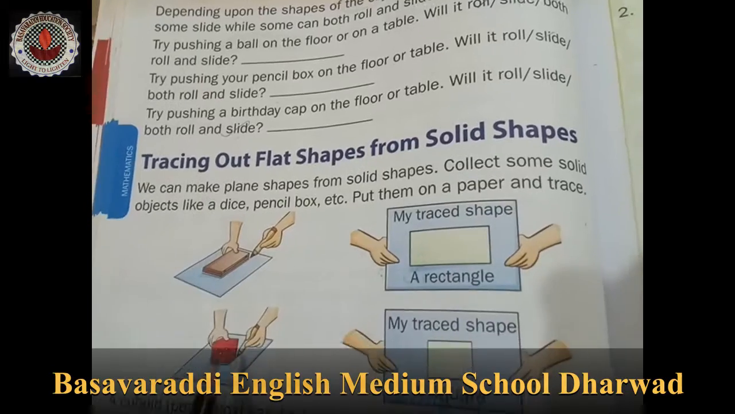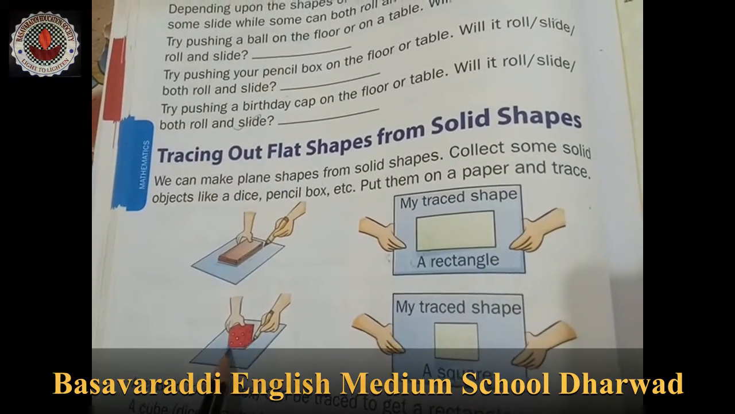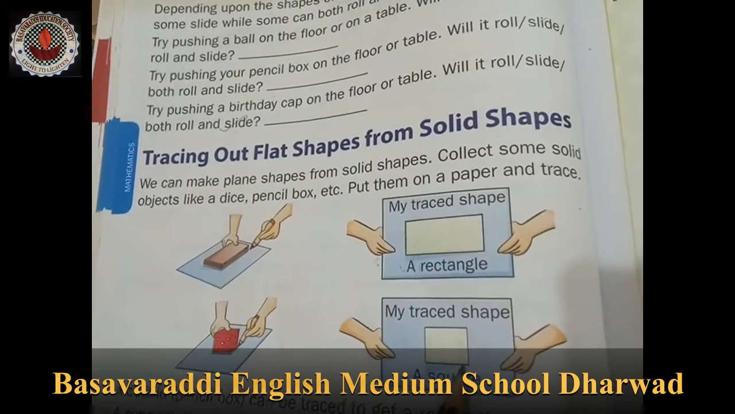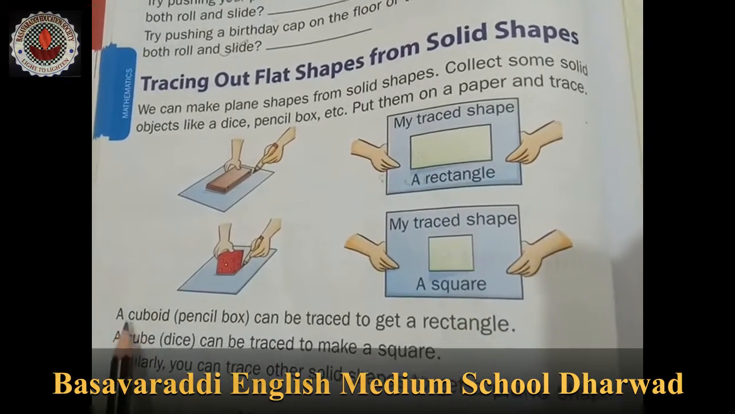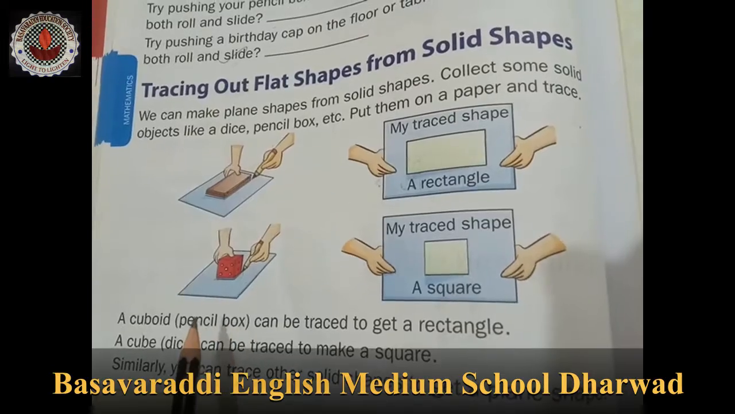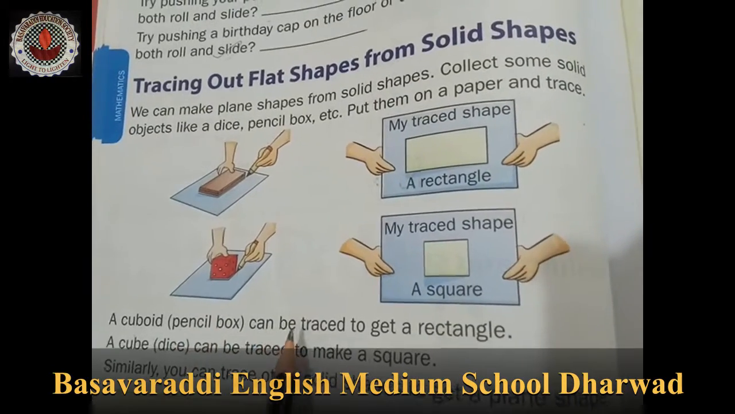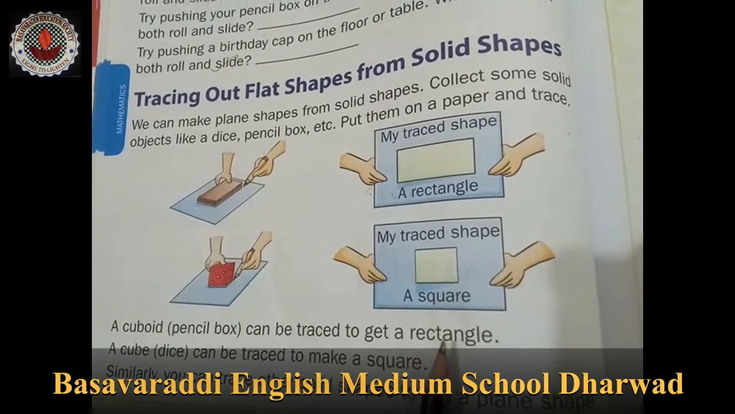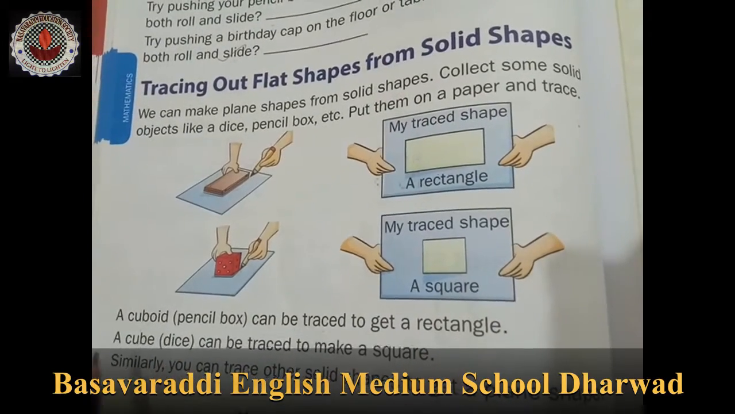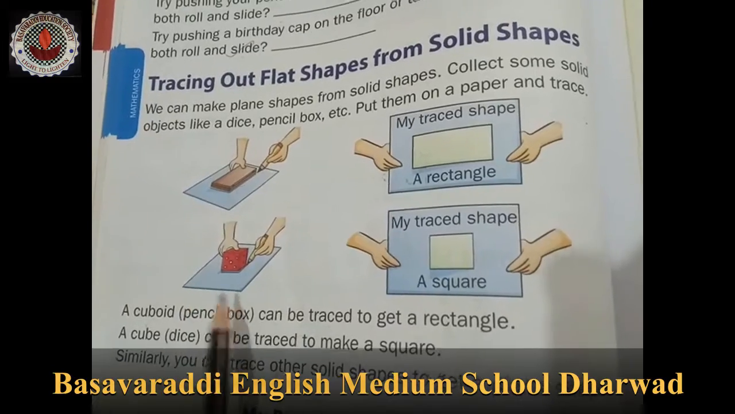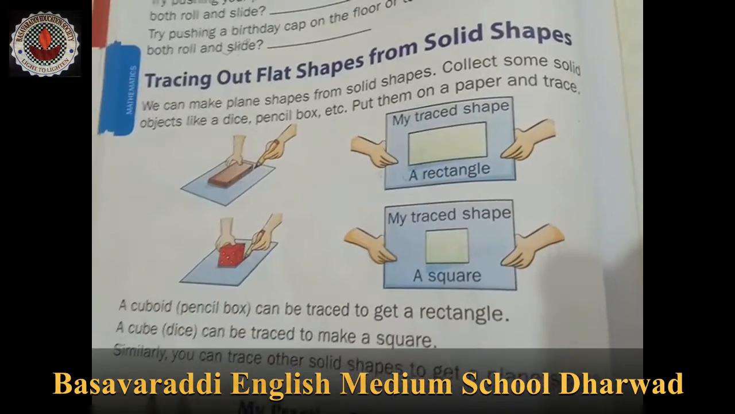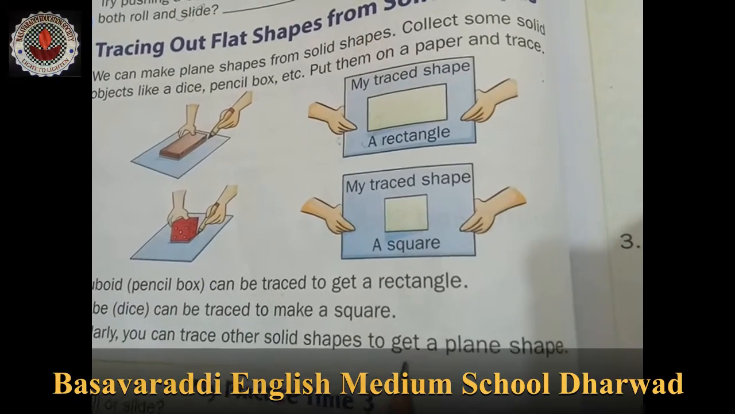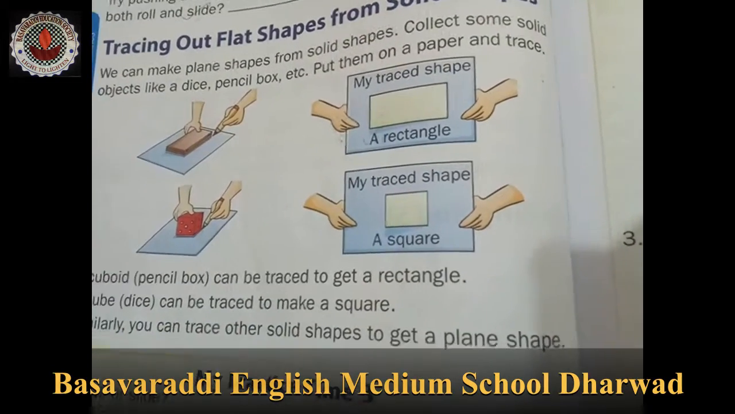You are getting a rectangle. And take a dice and trace the flat surface, and what are you getting? A square. So a cuboid like a pencil box, that is a compass box, can be traced to get a rectangle. The dice, the cube, when traced, makes a square. Similarly, you can trace other solid shapes to get a plane shape.